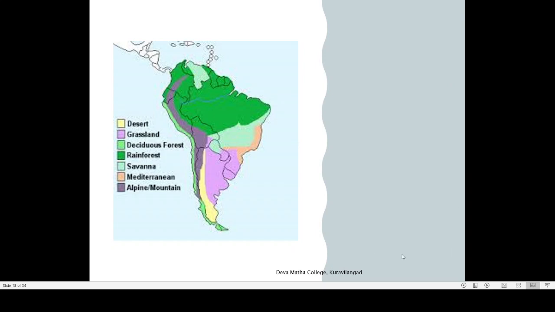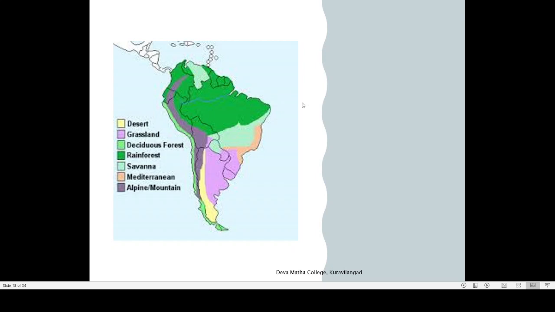Then you can see this area. What are the countries coming under this area? Basically Argentina, then there is Uruguay, then Paraguay. Then this is actually the southern portion of Brazil. So these are the four countries which are coming in the grassland region of South America.